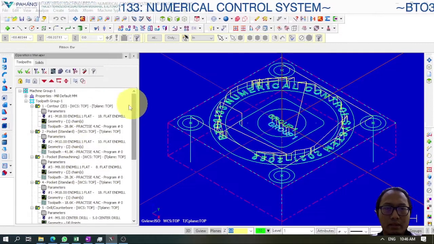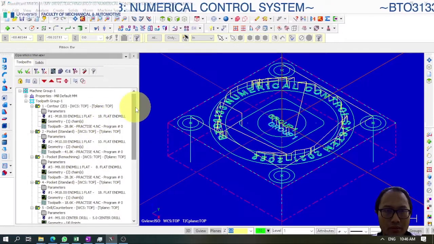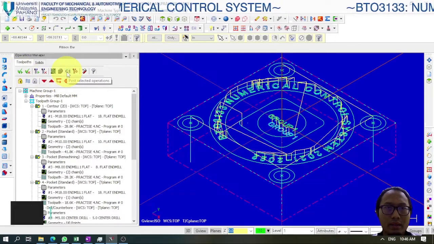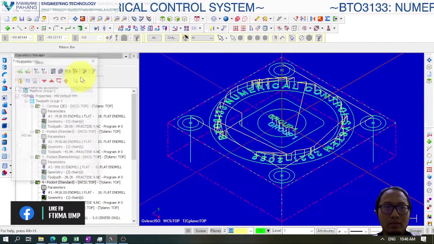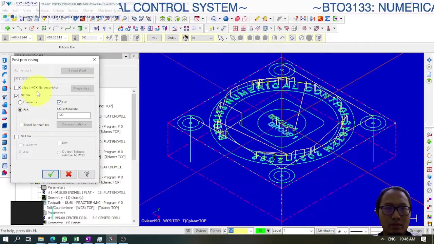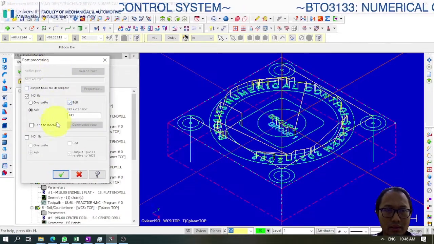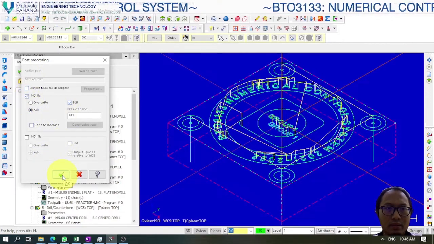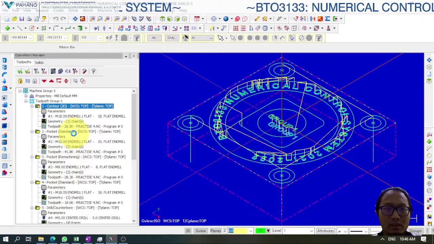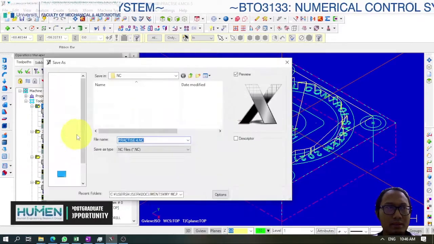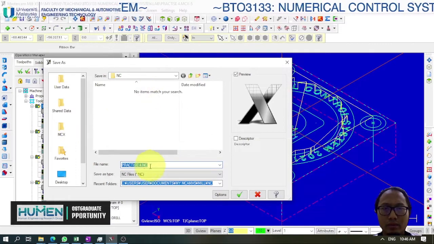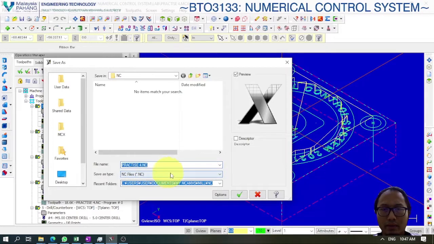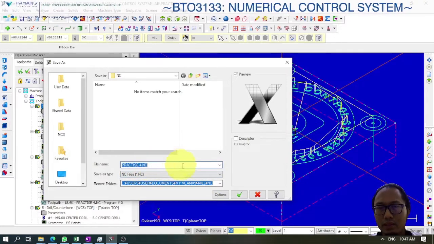Okay, so if we are fine with all the setup, we can select all, then go to Post selected operations to look into the G code file. As usual, we have done this previously. Just save as an NC file and click OK. The Mastercam software will open a Save As window, so you can put a name for your file as an .nc file. You can open this NC file using any text editor actually.